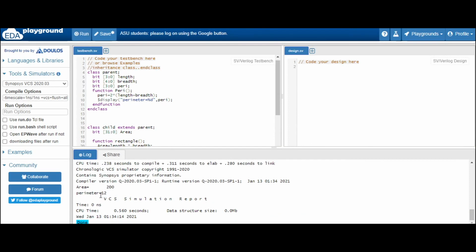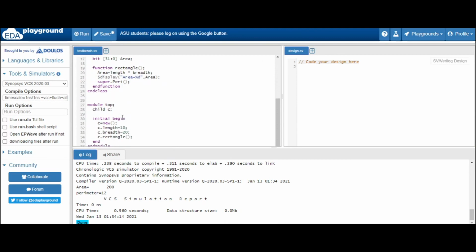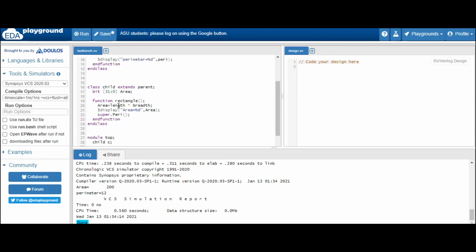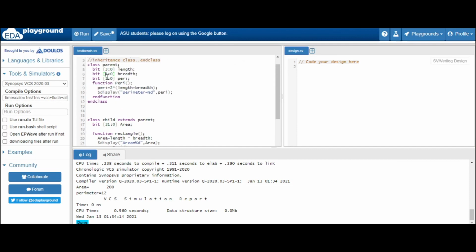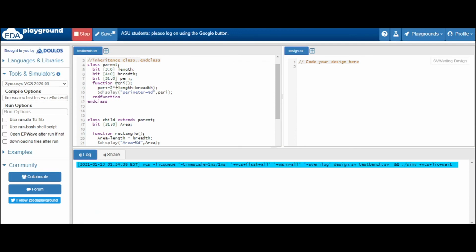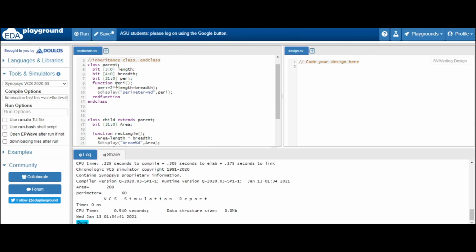So yes, we are getting perimeter as 12. Is it correct? Yeah, just check once. What we have declared, 10 plus 20, 30. 30 multiplied by 2 is 60. So the answer should be 60. Why are we getting 12? So where is the problem? Yes, we have to increase the size. Let's increase the perimeter size, 31 down to 0. So size is the issue. We should always keep this in mind. So yes, now we are getting the answer as 60.